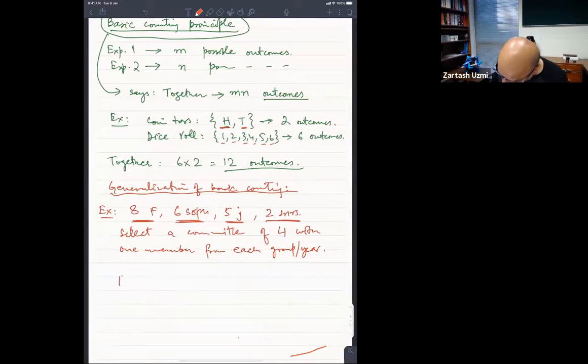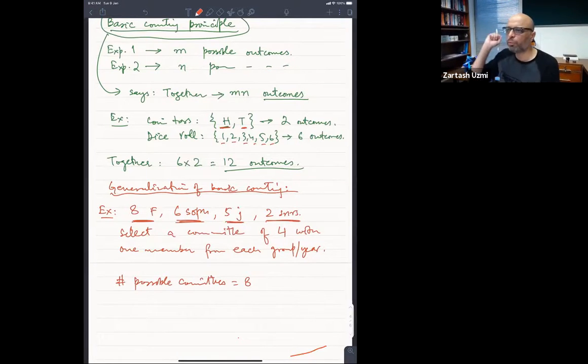So number of possible committees कितनी होंगी? देखें 8 फ्रेशमैन है, वो 8 हो सकते हैं. 8 डिफरेंट वेज हम सेलेक्ट कर सकते हैं. उन 8 में से एक चूज करेंगे. So there are 8 possible outcomes. अगर मैंने उसमें से randomly चूज करना है, so 8 possible outcomes. So 6 sophomores, 6 possible outcomes. 8 multiplied by 6 multiplied by 5 multiplied by 2. So whatever answer this comes out to, 480 आ जाएगा.